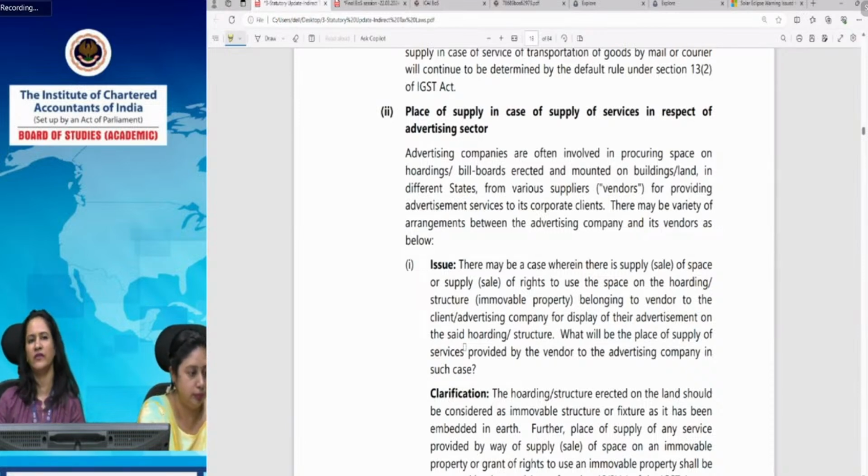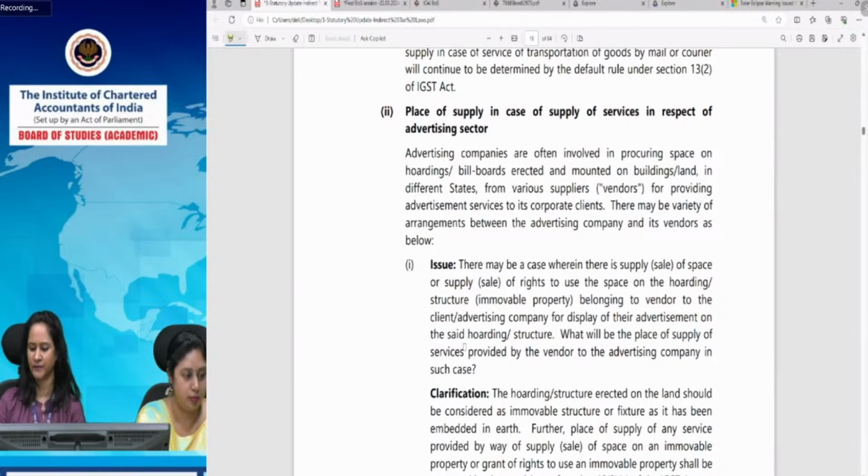Another case is when the advertising company does not buy the space and does not get the right to use that space. It just wants to display its advertisement on hoardings and billboards at a specific location, availing the services of a vendor. The right to use and the ownership rights still lie with the vendor only. The vendor himself owns the structure. The advertising company does not own it, and the vendor is responsible for displaying the advertisement of the advertising company.